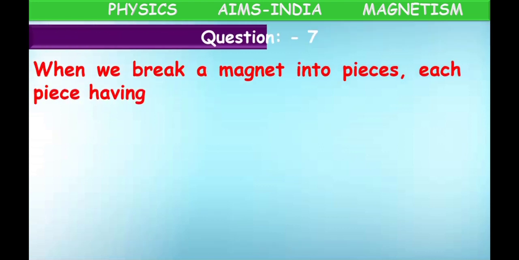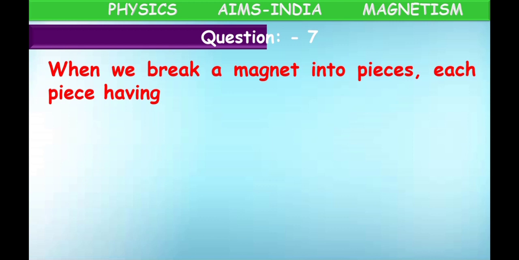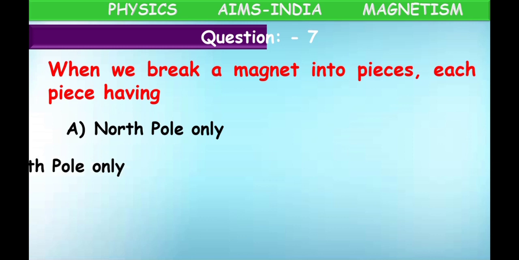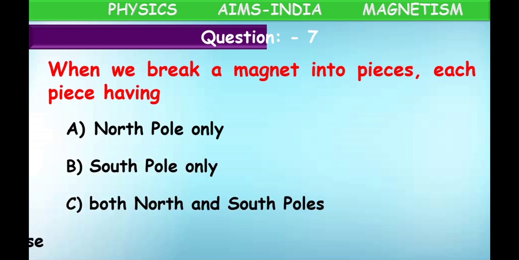Next, question number 7. When we break a magnet into pieces, each piece having option A, north pole only, south pole only, both north and south poles, none of these. What is the answer, children? We can break a magnet, but a single pole does not exist. We have told north and south poles exist together. They always exist in pairs. Unipole does not exist. So what is the correct option? C. C option is the correct answer.